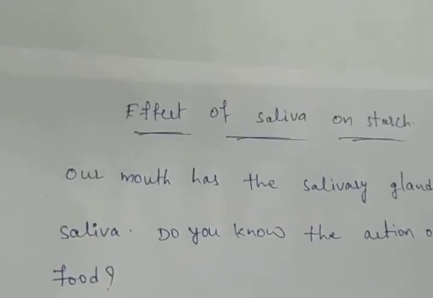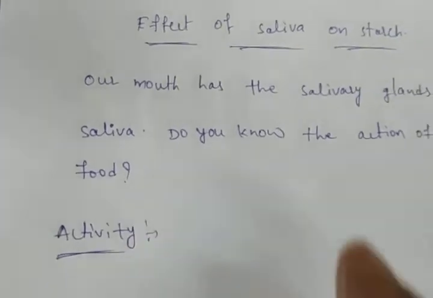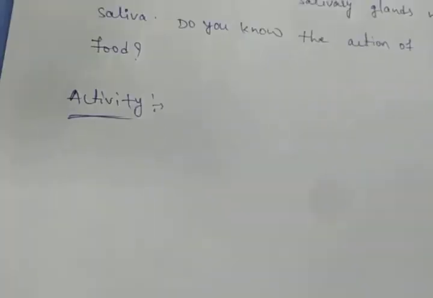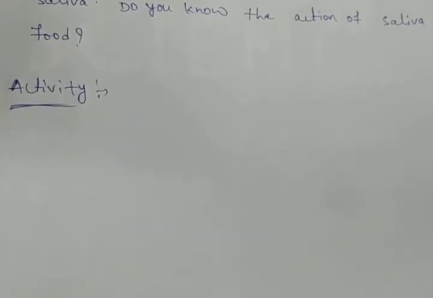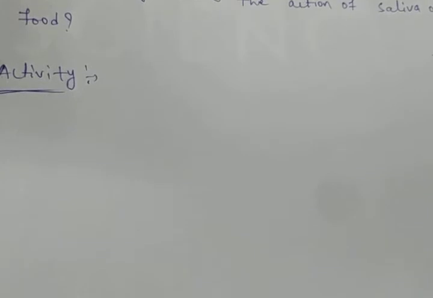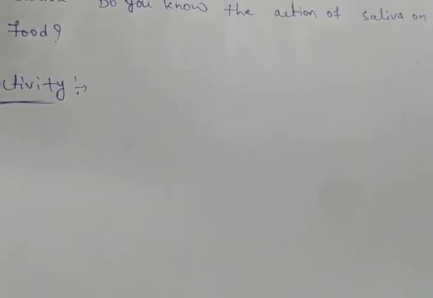Now let us find out by the activity. In this activity, we have to take 2 test tubes. Label them A and B. In test tube A, put 1 teaspoonful of boiled rice.